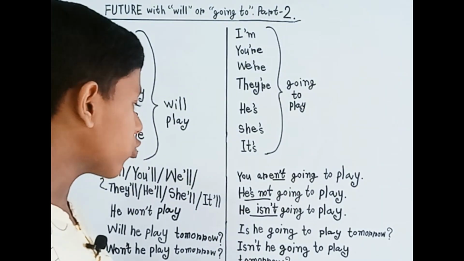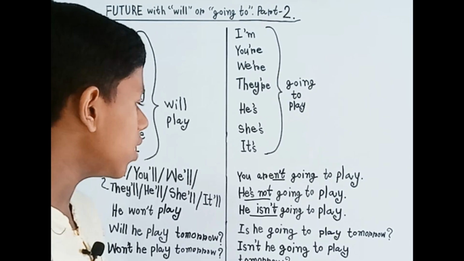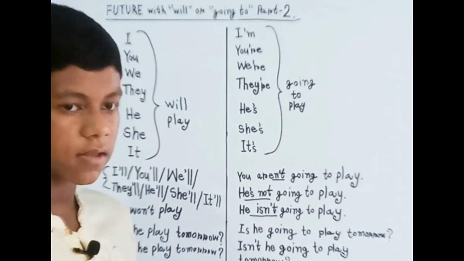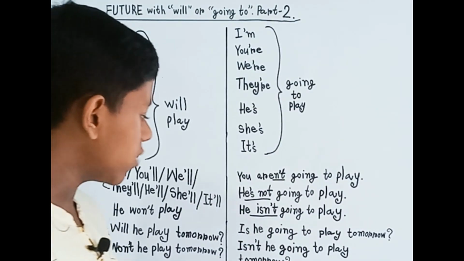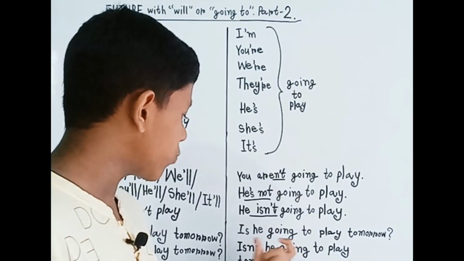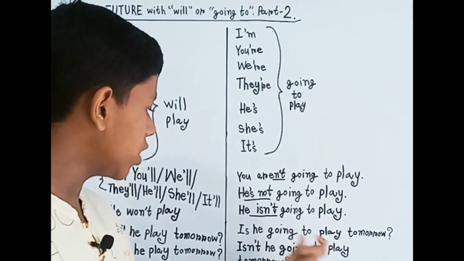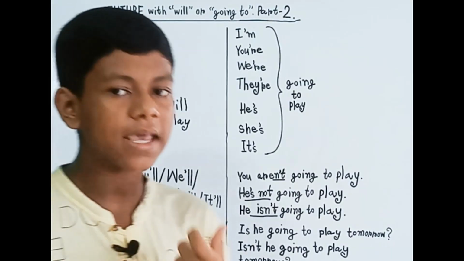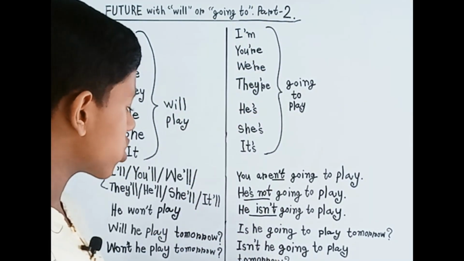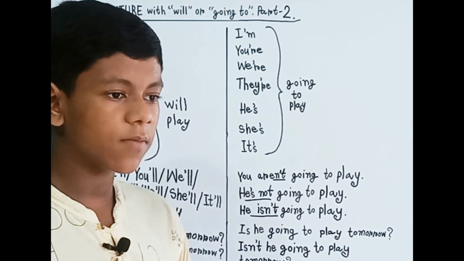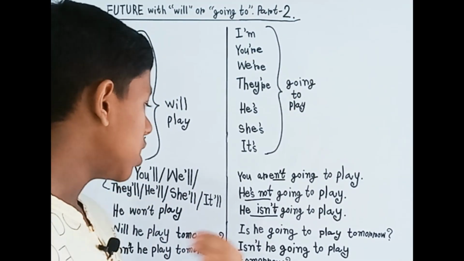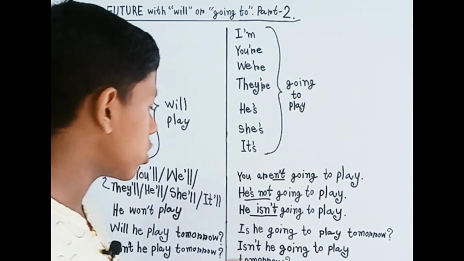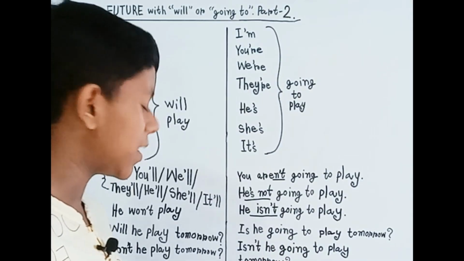Now we will try to combine it with the negative form of the question. We can use it, that is, "Isn't he going to play tomorrow?" We can just say this. We can also say this with the word "am", but "I" is a little bit different, because in this situation we can't contract it, that is, "aren't I going to play tomorrow?" We have to put the word "am", then after the word "I" we have to put "not", then our sentence becomes, "Am I not going to play tomorrow?"